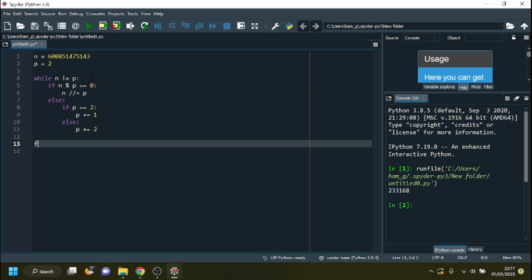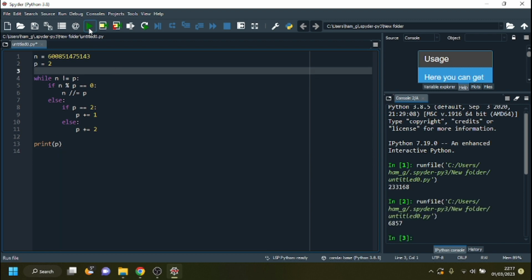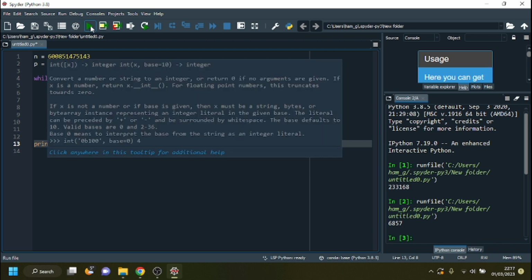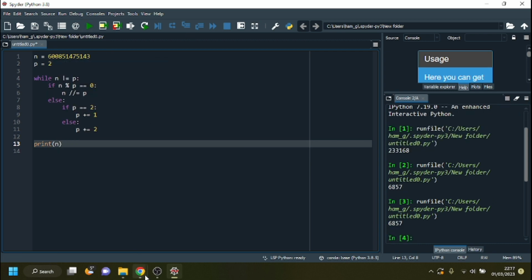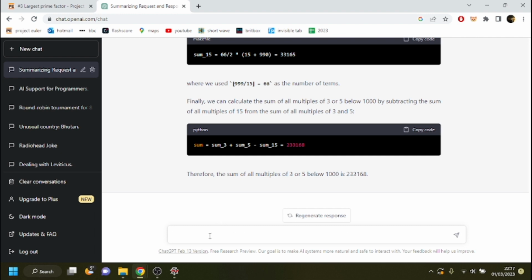And then print. And since n and p are going to be the same, you can print either one. I'm going to print p. I don't think it makes a difference, and that's the correct answer. And just to show you, you can print n as well. Again, makes no difference. Right, let's see what ChatGPT thinks of this.